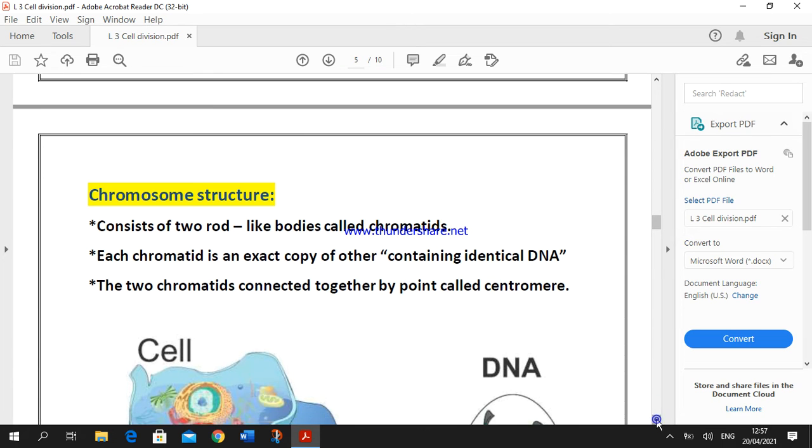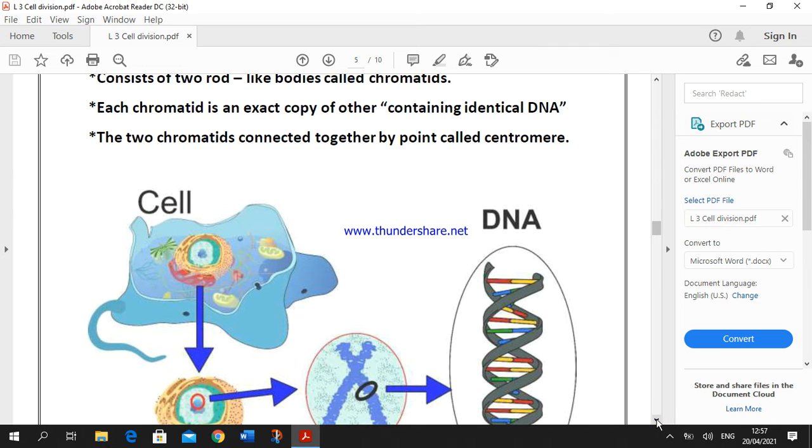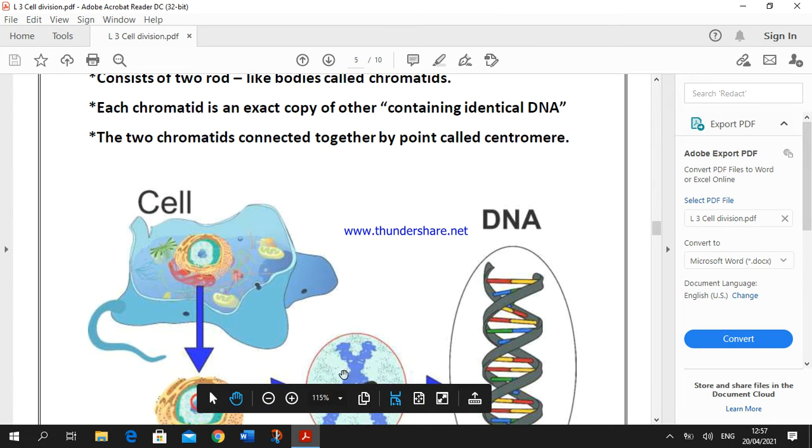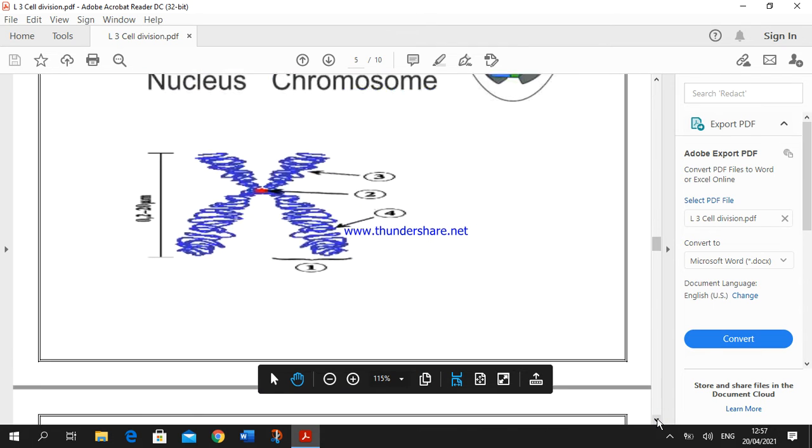Before talking about mitosis, we should know the structure of the chromosomes. Look at figure 2, you can imagine. This is the structure of a chromosome. Chromosomes consist of 2 rod-like bodies called chromatids, okay? Each chromatid is an exact copy of the other and contains identical DNA, okay? The 2 chromatids are connected together at a point called the centromere, okay?